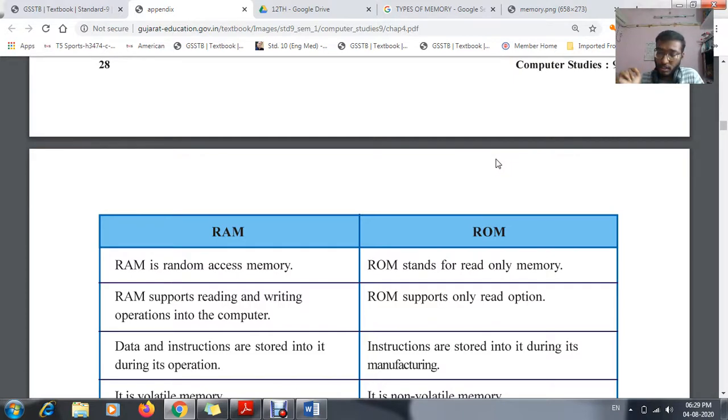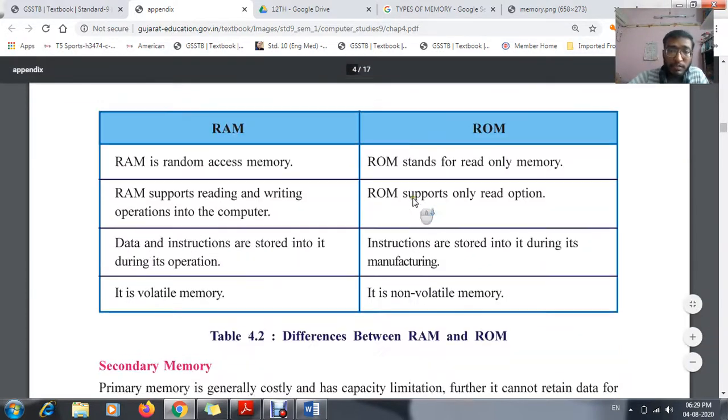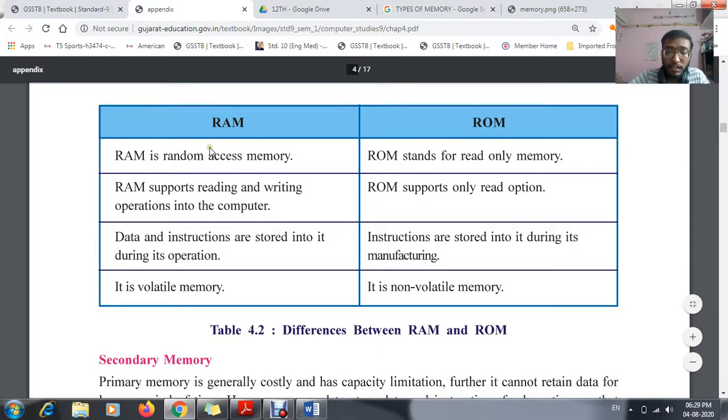That's it. Okay, now the difference between RAM and ROM. The first difference is that the full form of RAM is random access memory, which I already explained to you. The full form of ROM is read only memory. The second difference is that RAM supports reading and writing operations in your computer. That means we can use both reading and writing operations, whereas in ROM we can just read it.